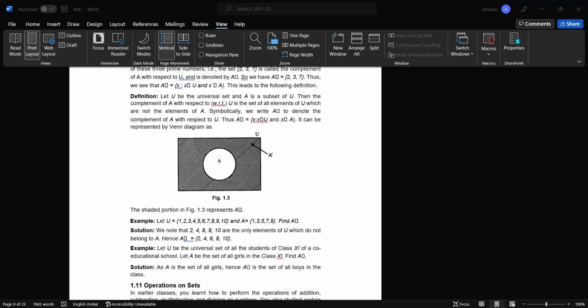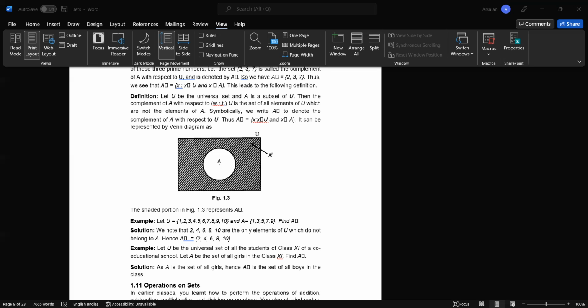We can also define in a similar way ordered triplets. Before we were dealing with ordered pairs, now there are three, where three sets are going to be multiplied with each other. If A, B, and C are three sets, then (a, b, c), where a belongs to A, b belongs to B, c belongs to C, is called an ordered triplet.